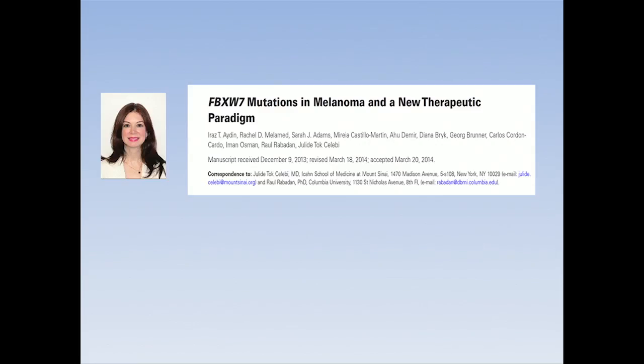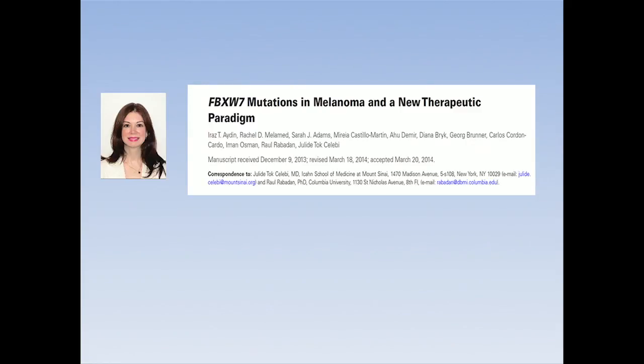All these researchers who are helping us understand the biology of melanoma better are all over the world, but we also have to emphasize that this research is being done at Mount Sinai too. For example, Dr. Celebi, who is a very big name in melanoma research, has contributed to understanding the molecular changes in melanoma.